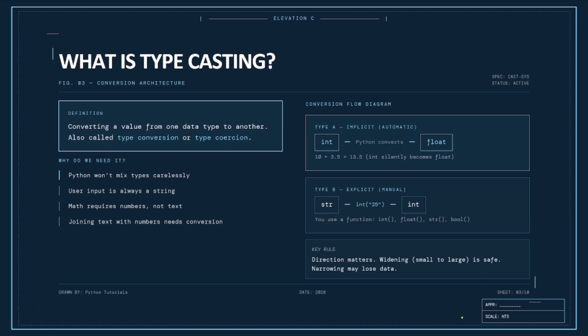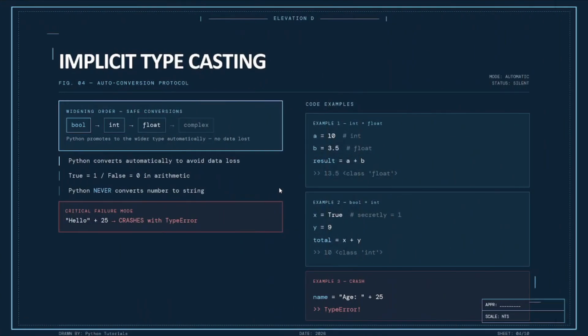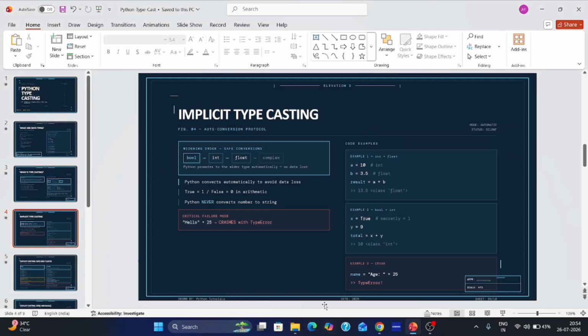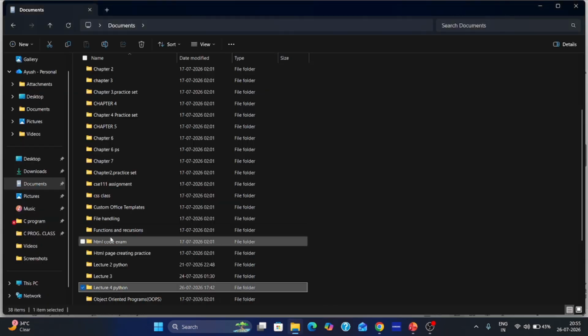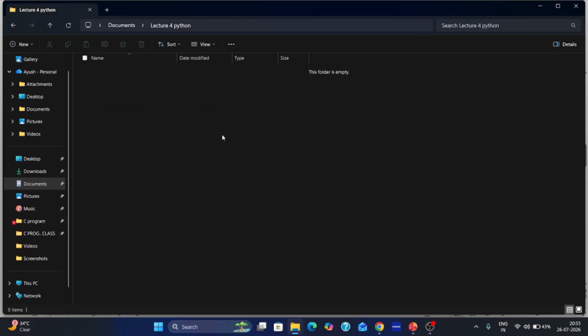Let's go to the next slide. We will see many examples. Let's see examples. We will discuss implicit. Let's discuss an example. You will open your file here. I have already created a file, lecture 4. You also make a file. Make separate files so you can organize them separately.